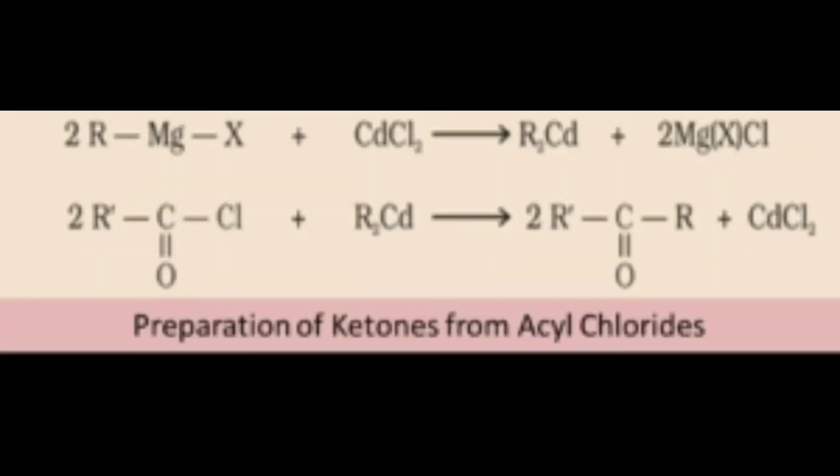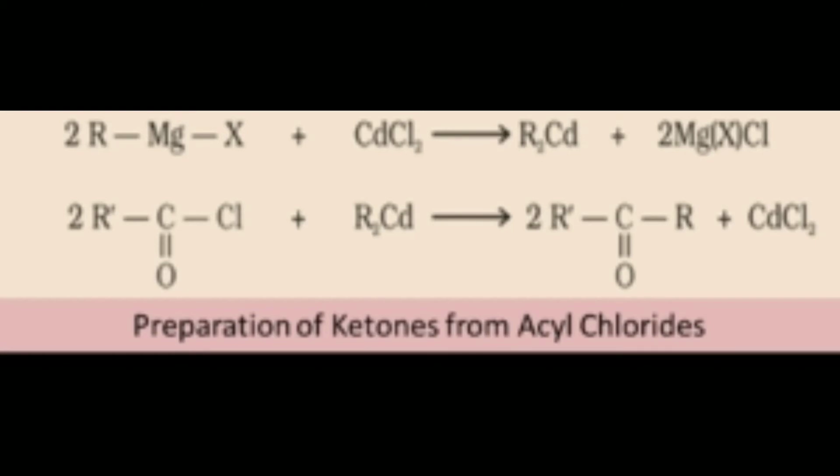Next is the preparation of aliphatic ketones from acyl chlorides. The ketones are obtained from acyl chlorides by reaction with dialkyl cadmium, which is prepared by the treatment of cadmium chloride with Grignard reagent.